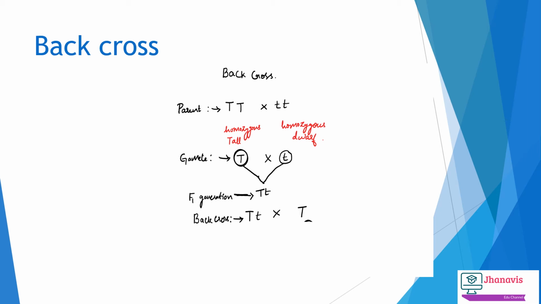Whatever we get in the back cross is the homozygous tall condition and the heterozygous tall condition. 50% of the plants will be homozygous tall, whereas 50% of the other plants will be heterozygous tall.